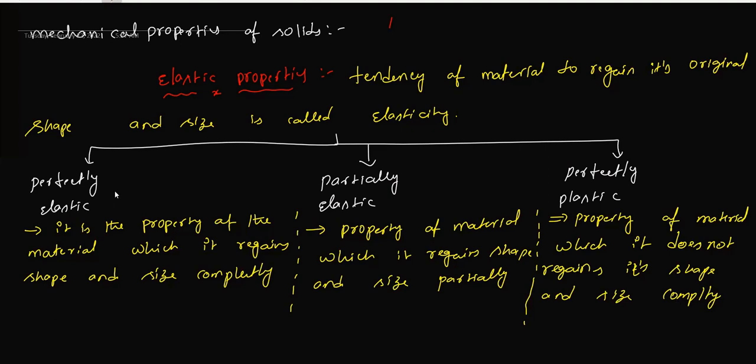To recap: perfectly elastic means it completely regains shape and size. Partially regaining shape and size is called partially elastic. Perfectly plastic means it does not regain its shape and size completely.